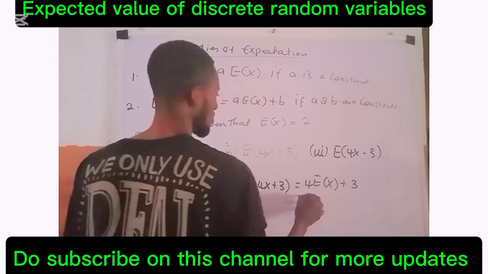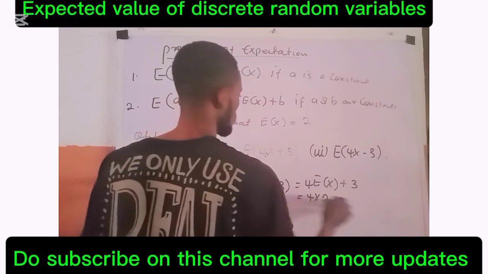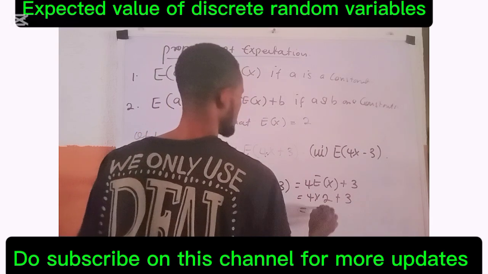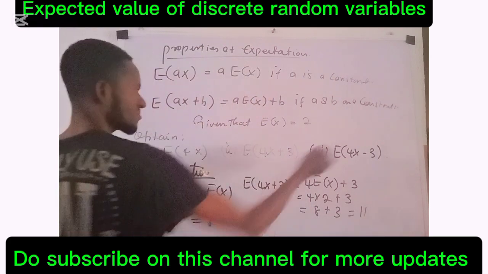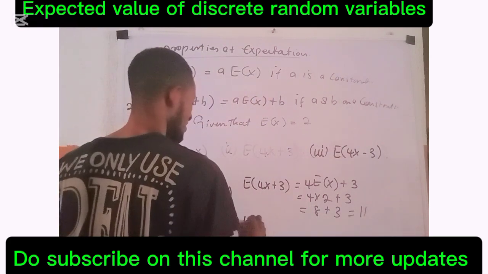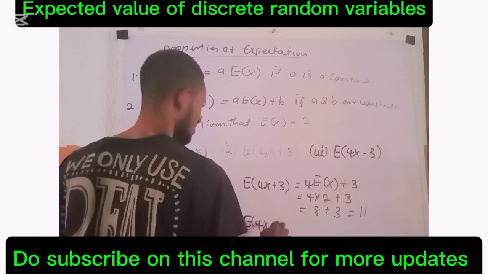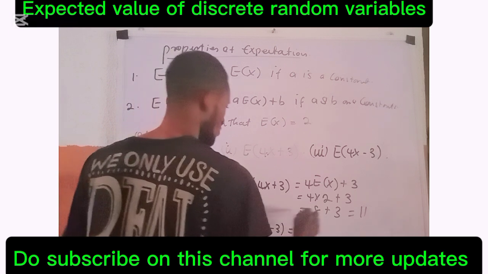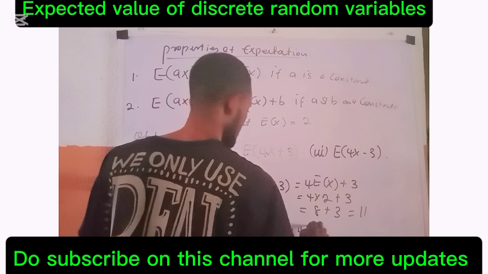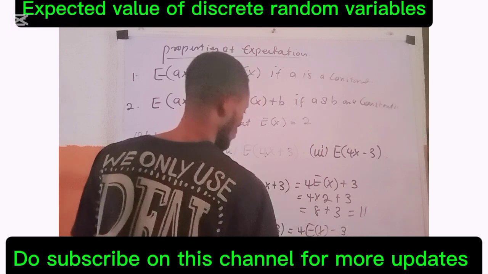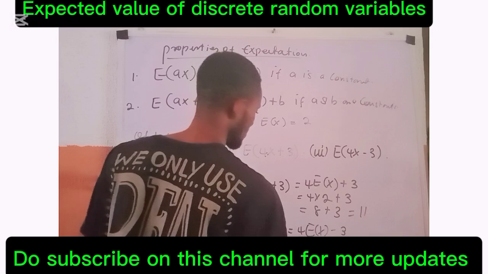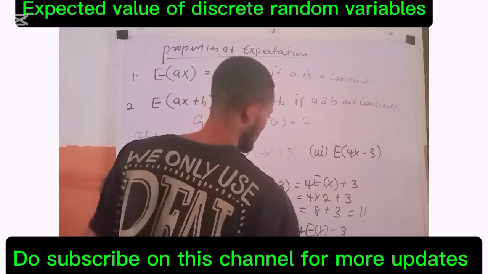E of x is 2 already, so 4 times 2 plus 3 is 8 plus 3, which is 11. For the other one, E of 4x minus 3 equals 4 E of x minus 3, which is 8 minus 3, equals 5.